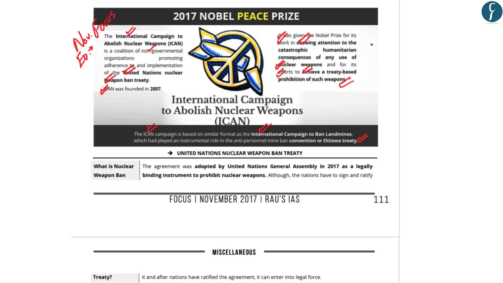Now, hopefully, up till here, you have understood the basic features of the International Campaign to Abolish Nuclear Weapons, or ICAN: in terms of its type, that it is a non-governmental organization; its purpose, that it intends to promote adherence to the implementation of the United Nations Nuclear Weapons Ban Treaty; and one of its major features, that it was given the Nobel Peace Prize in 2017 for its work with regards to drawing attention to the use of nuclear weapons and to achieve a treaty-based prohibition of nuclear weapons. Now let us understand about the United Nations Nuclear Weapons Ban Treaty.